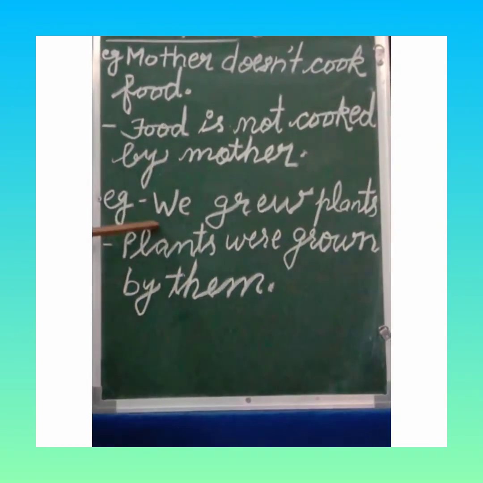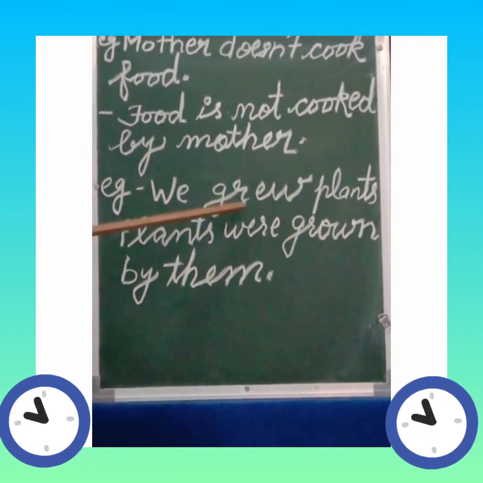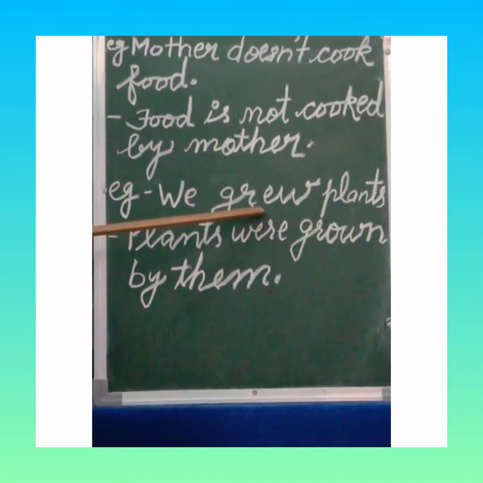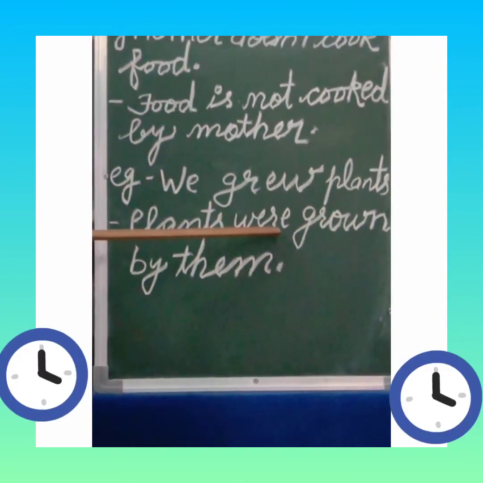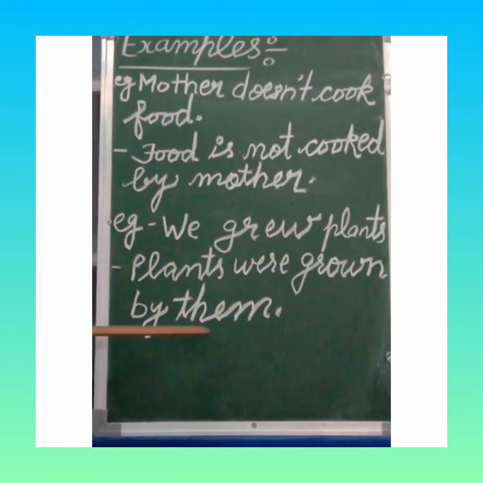Next example, we grew plants. Plants is the object, we is the subject, grew is the verb. Because it is simple past tense, we will change it into was, were. According to plants, here we will write were. Plants were grown, V3, by them.